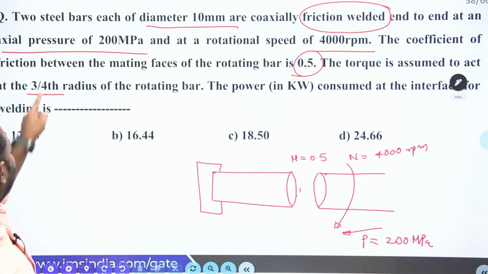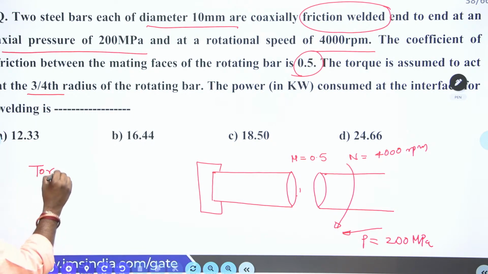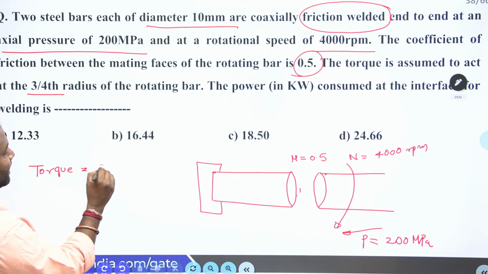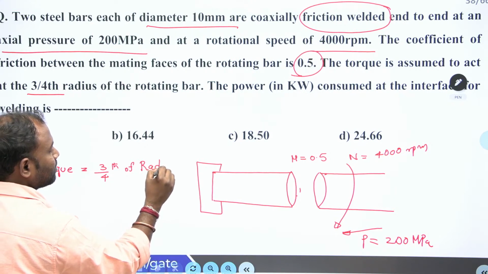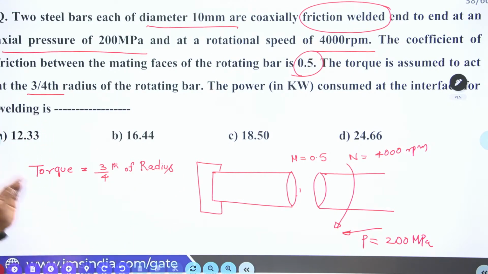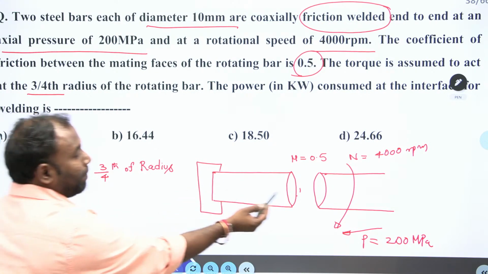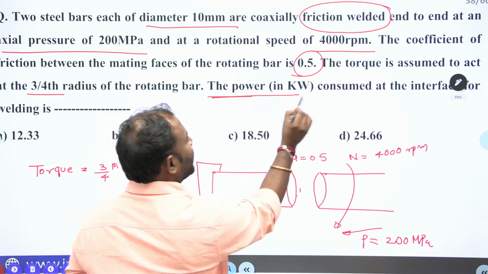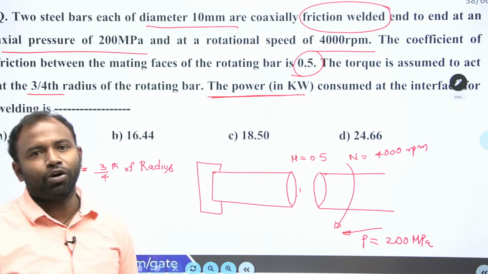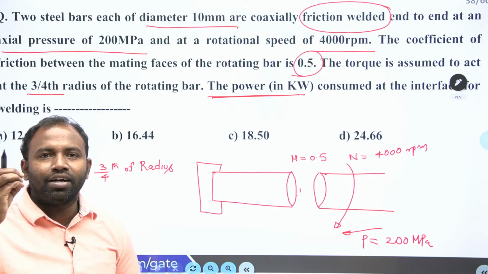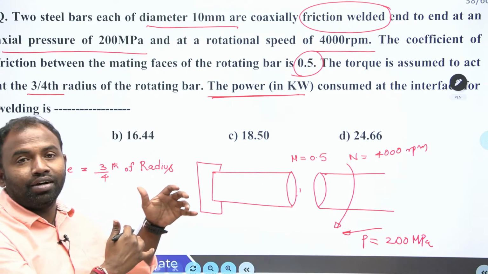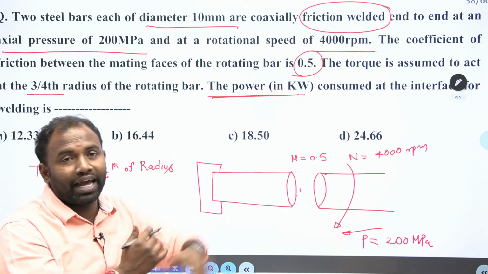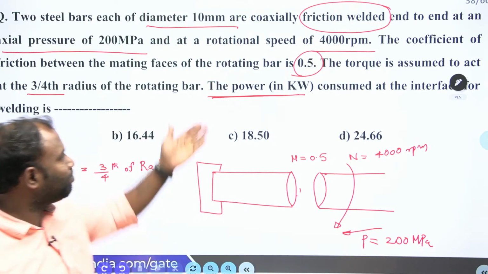And what else is given? Torque. Torque is going to act at 3/4 of the radius. Yes, guys, understood? Now here, what do we have to find? For making this joint, how much power do you require? That is what you have to calculate. Clear, everybody, guys? Based on the data of the question, you are supposed to draw the diagram. Accordingly, you can solve your problem. Power we have to calculate.